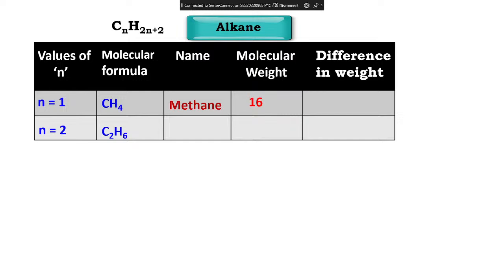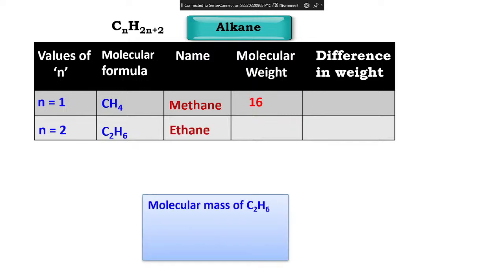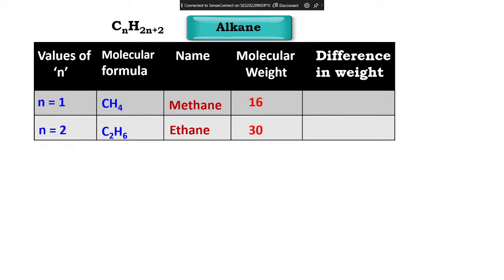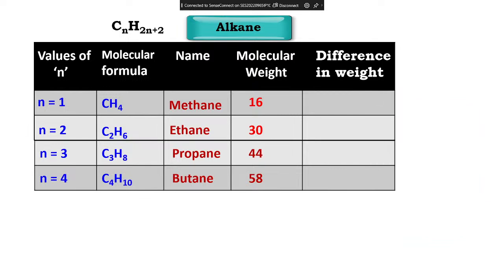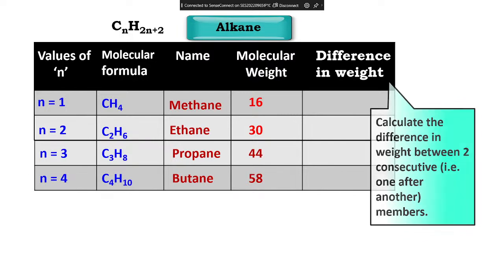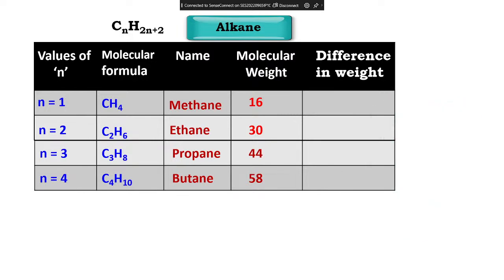So can you calculate for C2H6 now? Quick. Do it fast. Don't tell the answer. Notebook में करो. फटाफट करके बताओ मुझे. C2 मतलब कितना हो गया? 24. 24 plus 6 is 30. Look at this, those who didn't get it. Here you have the molecular mass of C2H6 in this box. I'm going to write 12 into 2 plus 1 into 6. It becomes 24 plus 6, which is 30. Like that, can you calculate for propane? Then you have butane. You have to calculate the molecular mass for all these.